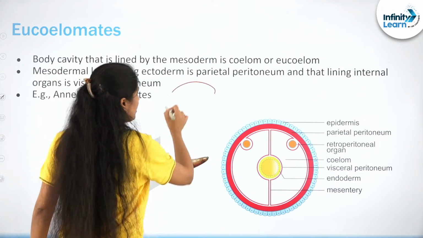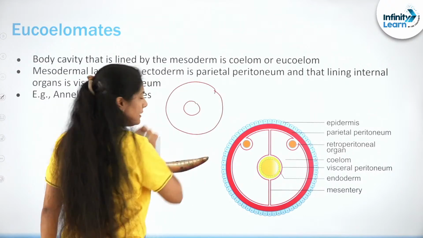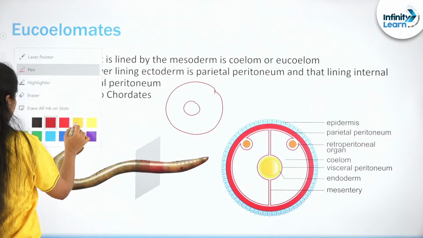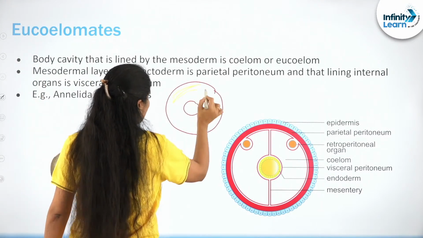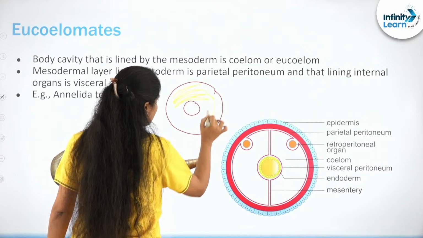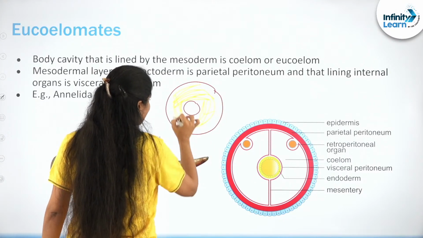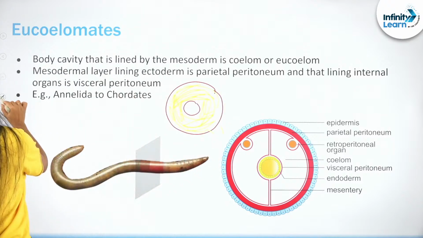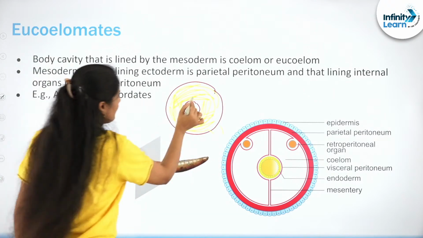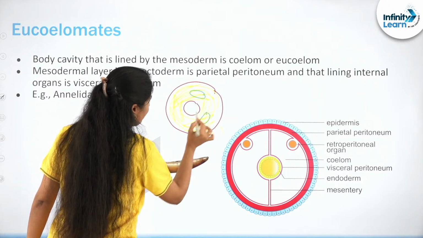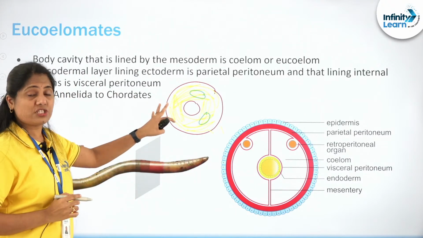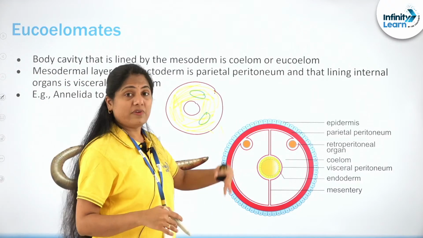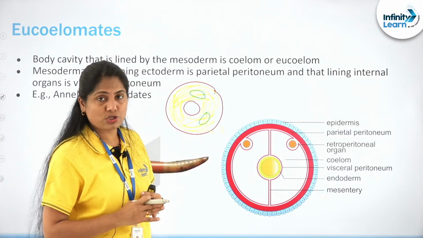there is an outermost ectoderm, there is an inner endoderm, and in between, let me take another color, is where you will find that there is this mesodermal layer, and there is a cavity that is formed within this particular mesodermal layer, right? So, within the mesoderm is a cavity that is formed, then that is a true celome or a eucelome.